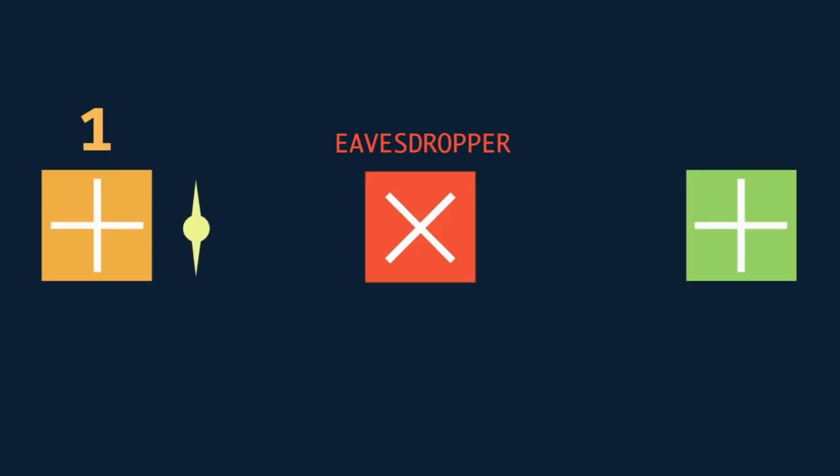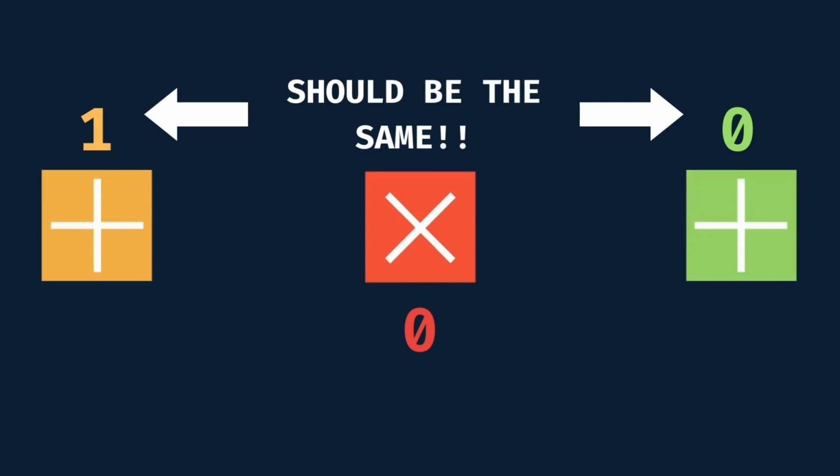But how do you know that this is secure? Couldn't an eavesdropper just intercept the photons you're sending? Here's the thing, they couldn't do that without you and Quantum Quinn noticing. Since they don't know the photons' polarizations either, they too can only guess which beam splitter to measure with. If they measure with the wrong filter, they'll change the direction of the particle. If they then pass on their measurement result to Quantum Quinn, and it's a case where he used the correct filter, then his translated value will no longer be the same as yours, when it actually should be. You will then know that someone tried to intercept your message and can restart the process.